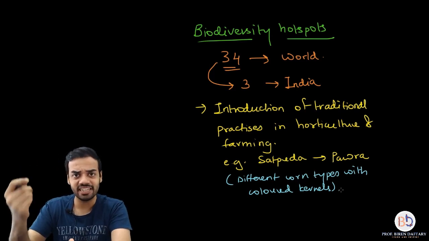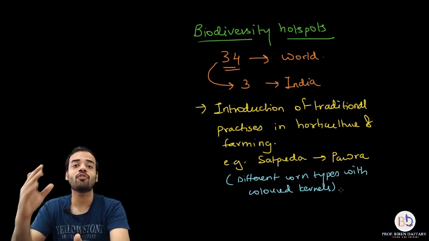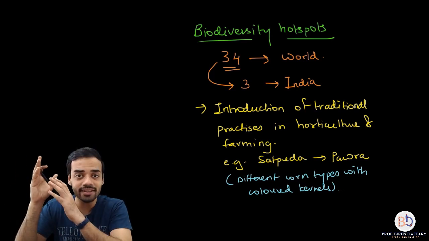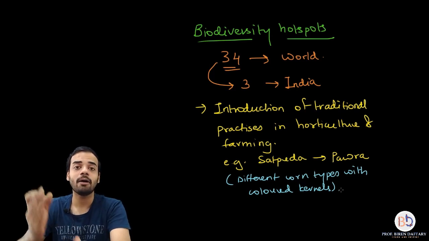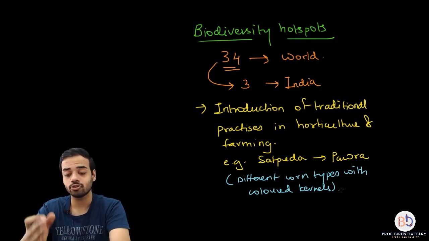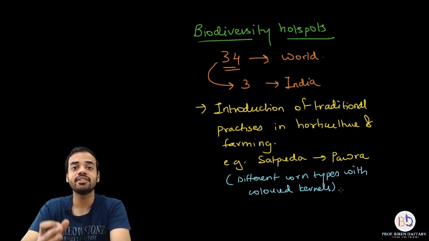Some of them are having yellowish color, brownish color, reddish color. So all these different varieties of corn you can see in that Satpura area of Maharashtra, and that is done by this Pawra tribal people. So that is also another way of practicing in situ conservation.